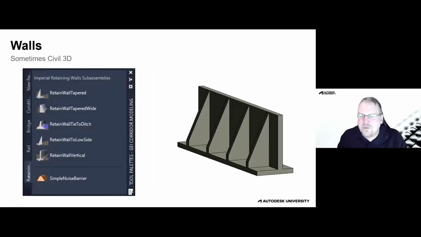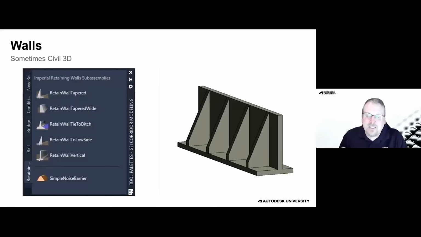Could we do it with a corridor? I suppose so, but man, that would be a lot of work because you'd have to assign different regions and assemblies for whether there's a counterfort there or there's not a counterfort. This is not something that you would want to model in a corridor. It doesn't have this typical cross section, so you'd probably be better off using Revit.